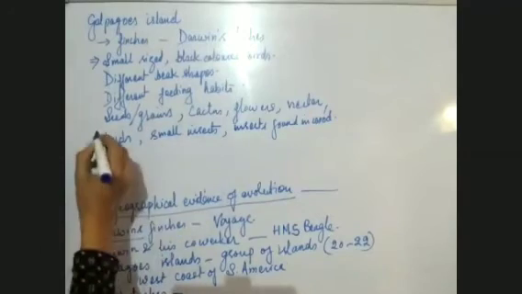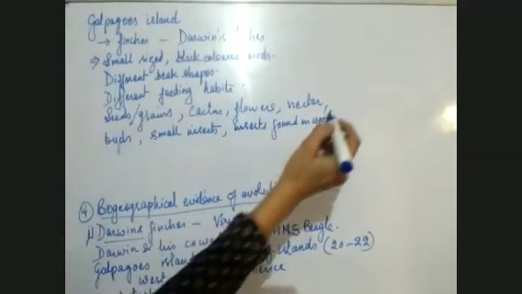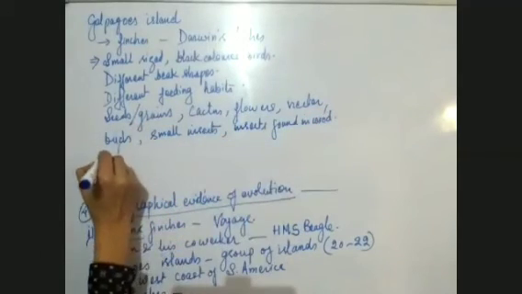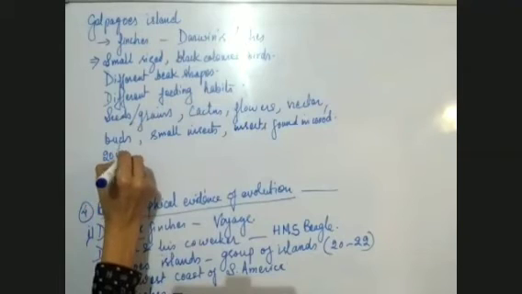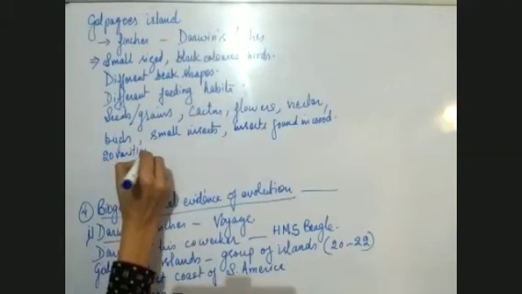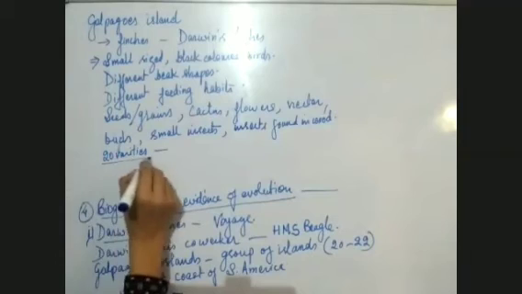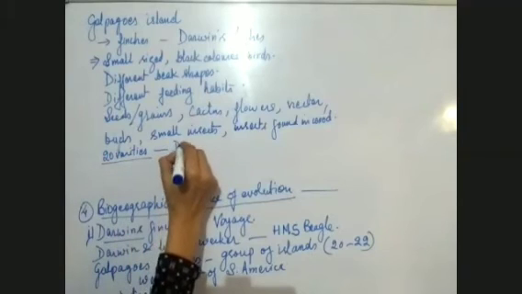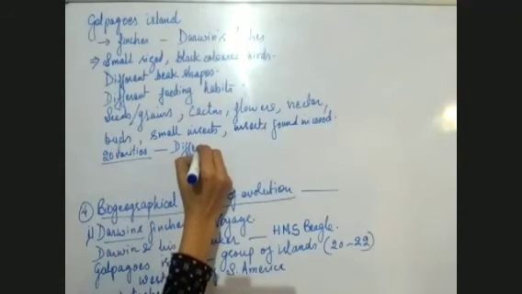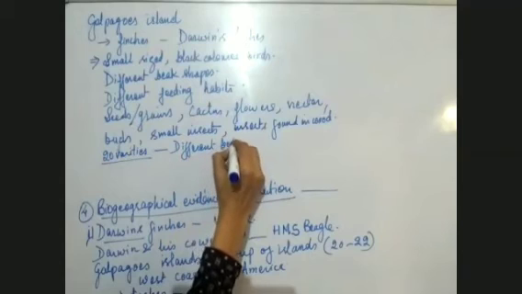That means there were about 20 varieties of different beaks. They all had different beak shapes.